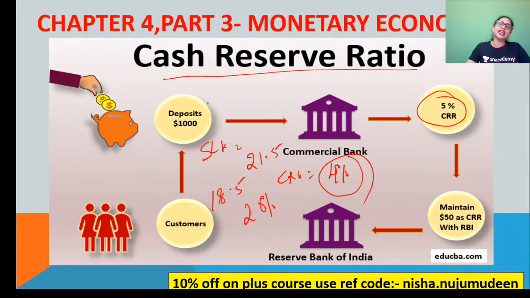So now, for example, let's say there are 100 crore with State Bank, which is a commercial bank. Out of this, the cash reserve ratio is supposed to be 30%. So now the 30 crore will be taken and kept with RBI as a reserve. They will not take any money out of that. So the remaining 70 crore only will be available with the SBI or the commercial banks to give to customers as borrowing, etc. Clear? That is, to give it to the public via loans and all.